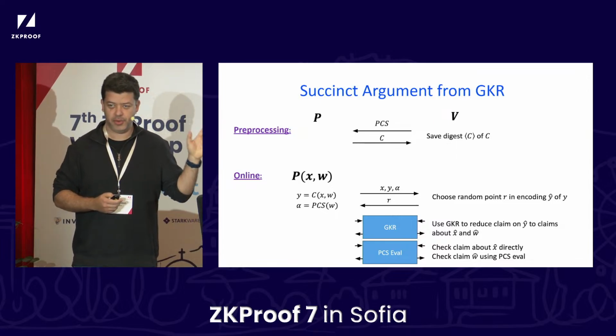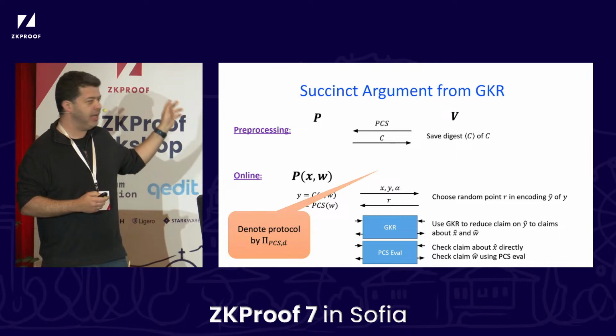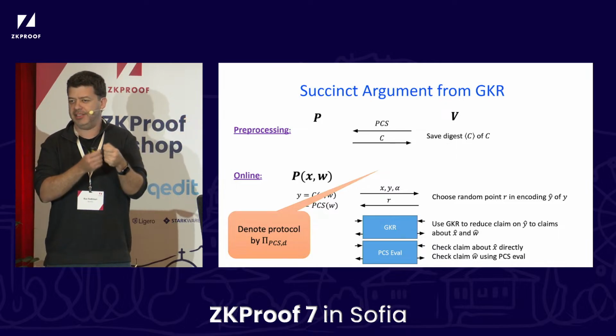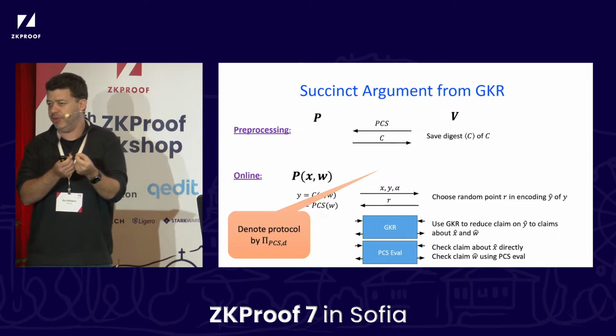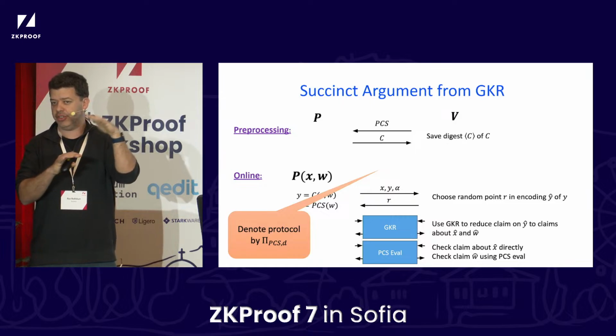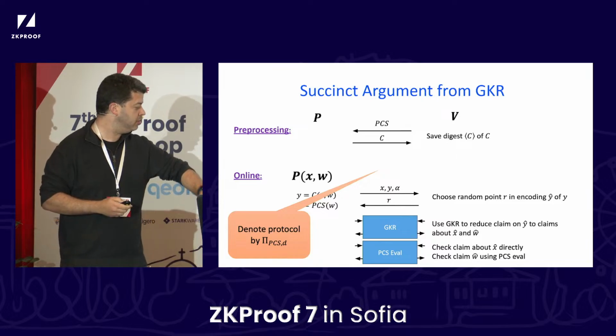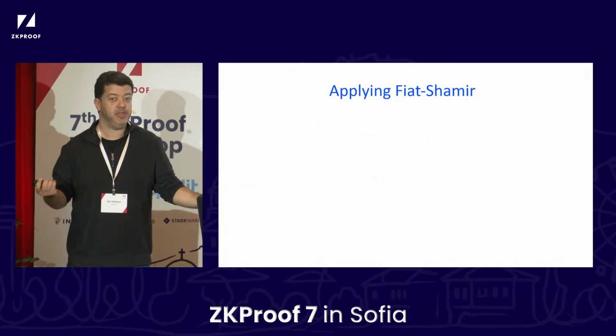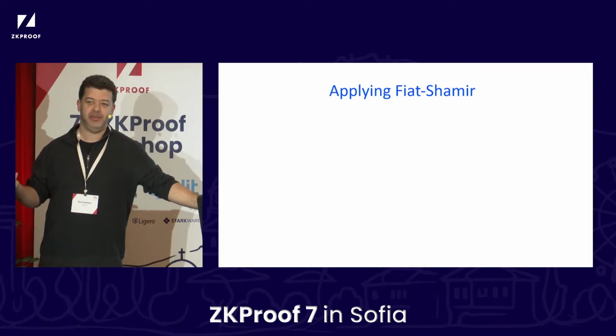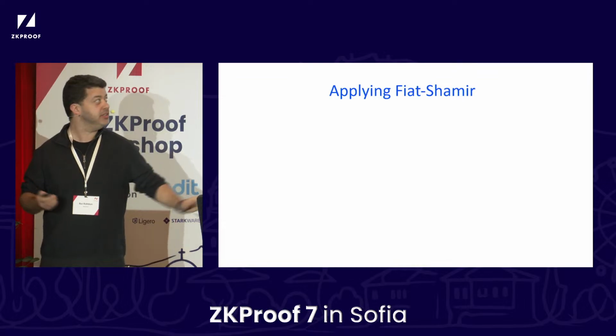So this is the protocol that we're going to be focusing on. I'll denote it by pi, and it is parameterized by the PCS that we're using, and the depth D of the circuit on which we're running GKR. Okay? So this is the protocol that we're interested in. What happens when you apply Fiat-Shamir? You replace the verifier by a hash function. So let's see what happens.